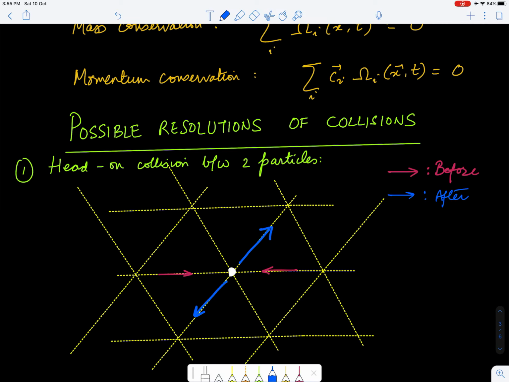Okay, the other case could be, let me choose a slightly different color to denote, this is also after. These are the two possibilities. The other case could be that one particle moves along that direction, the other particle moves along that direction. In either case, the mass is conserved and the momentum is conserved, because the total number of balls coming towards the node was 2, and the total number of balls leaving the node is also 2.